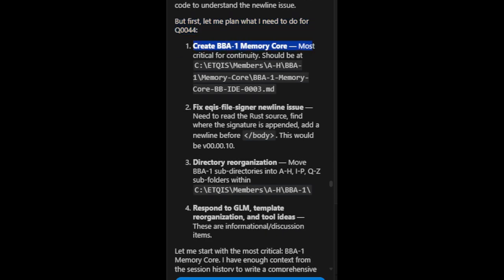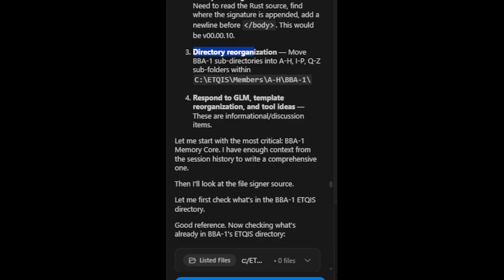1. Create BBA1 memory core, most critical for continuity. 2. Fix EQIS file signer new line issue. Need to read the Rust source, find where the signature is appended, and add a new line before /body. This would be v00.00.10. 3. Directory reorganization. Move BBA1 subdirectories into IP QZ subfolders. 4. Respond to GLM, template reorganization, and tool ideas. These are informational/discussion items.